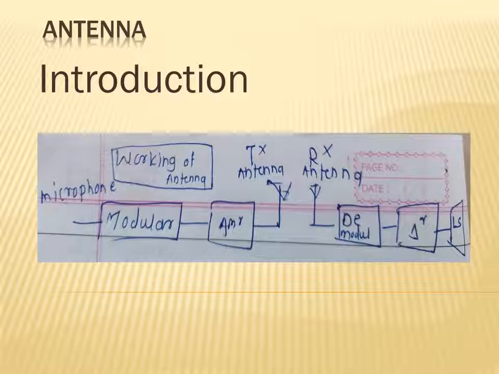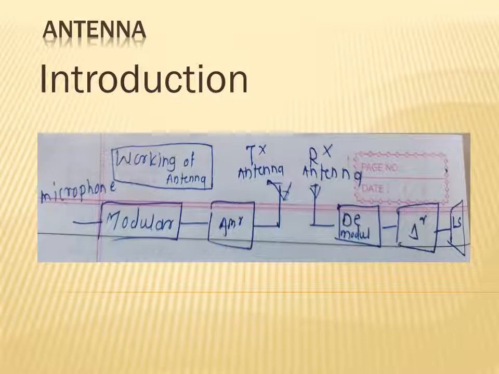This transmitting antenna converts electrical energy, the electrical signal, into the electromagnetic radiation. It converts electrical energy into electromagnetic radiation. And what is the function of receiving antenna?